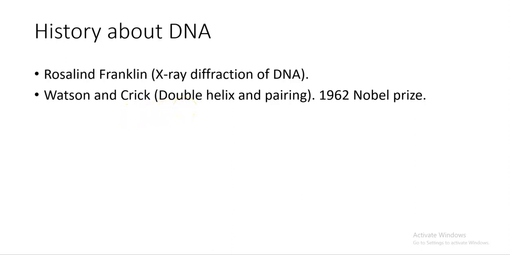So most of the time they ask a question, especially in that section of A only, B only, A and B, where they're asking about people who published or discovered DNA. So it's mostly Watson and Crick. They got a Nobel Prize in 1962 for the discovery of DNA. They also mentioned the very important part about complementary base pairing, which we'll cover in the next few minutes.